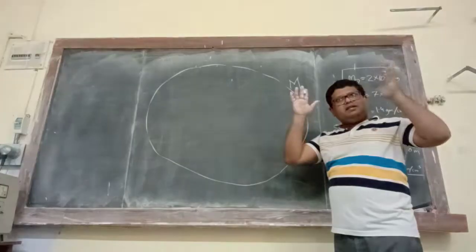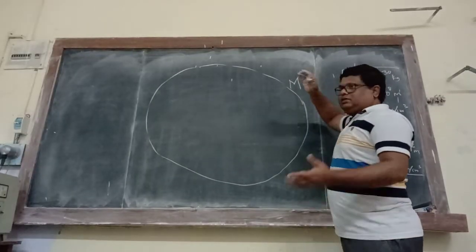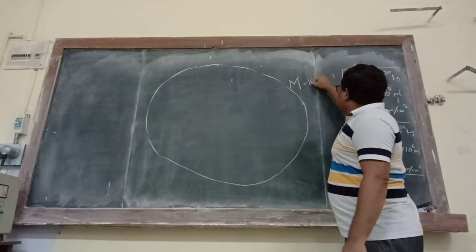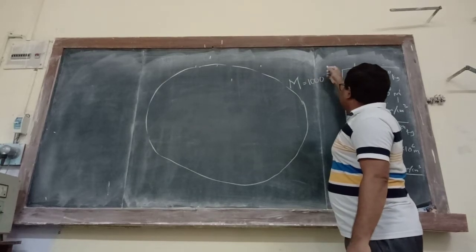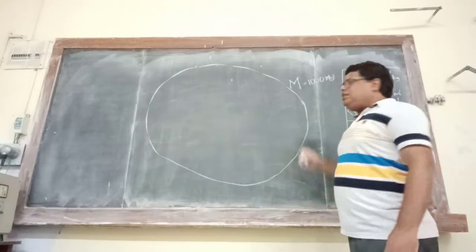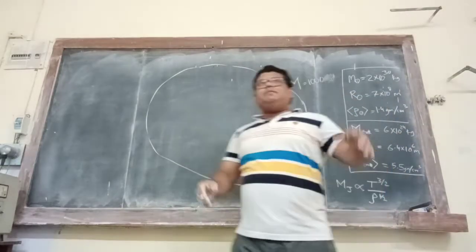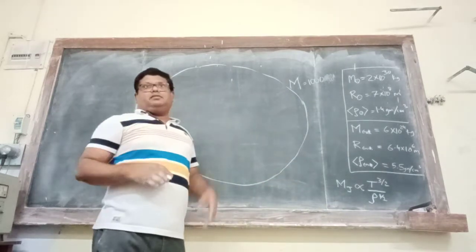Let us now consider some number. Suppose this mass is around, say, 1000, some unit. Mass is 1000 and Mj becomes around 10.